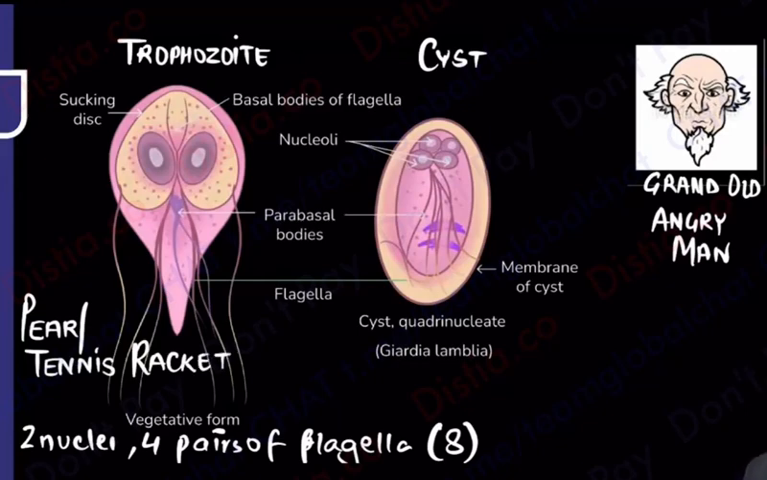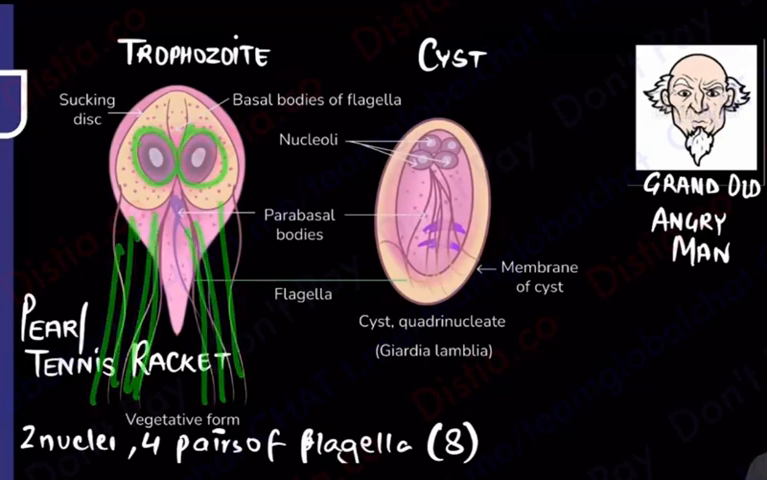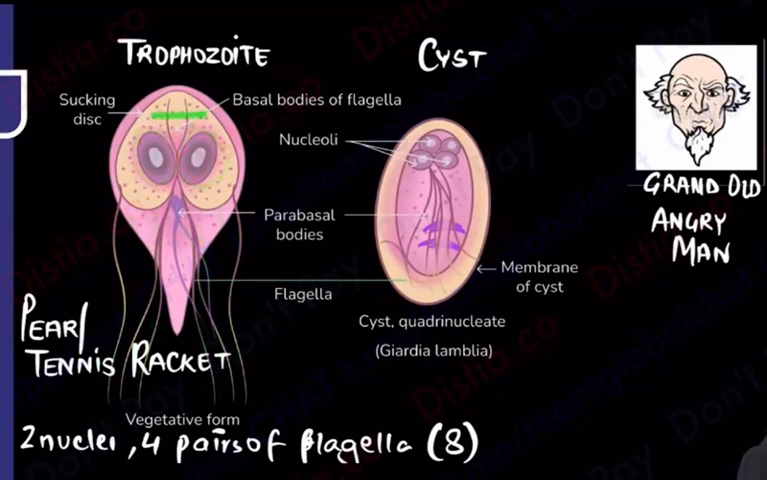Okay, this was the trophozoite. So it has 2 eyes just like a man, and it is going to have these 4 pairs of flagella. But how is it attaching? You'll see in the starting it also has that sucking disc. Of course, that is how it was attaching to the Dadaji, that is the duodenum. So that is how the attachment was occurring, by the sucking disc.